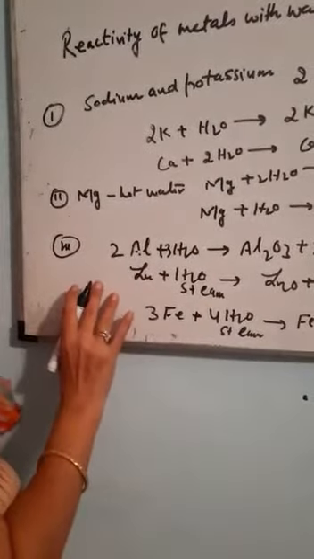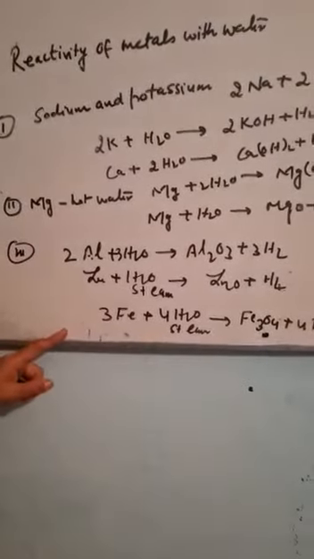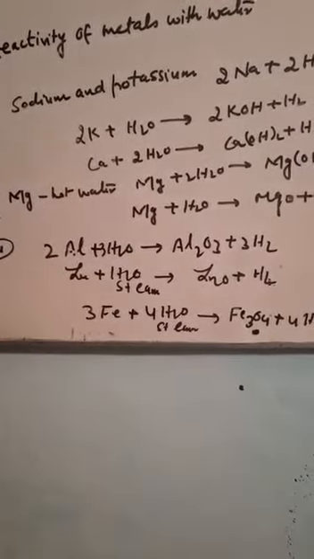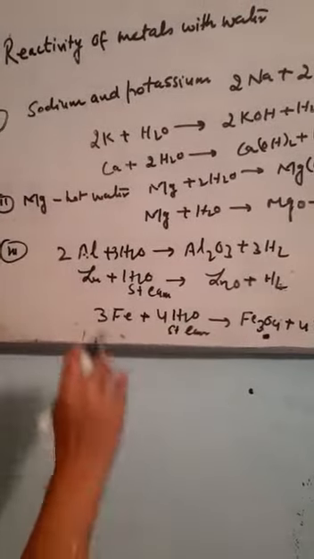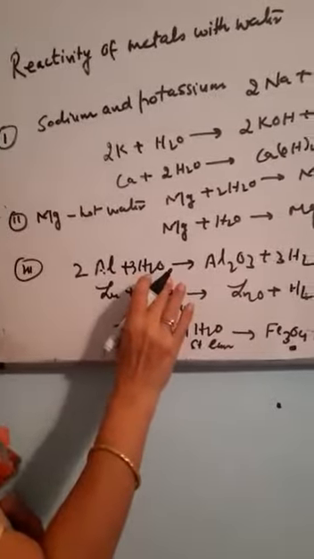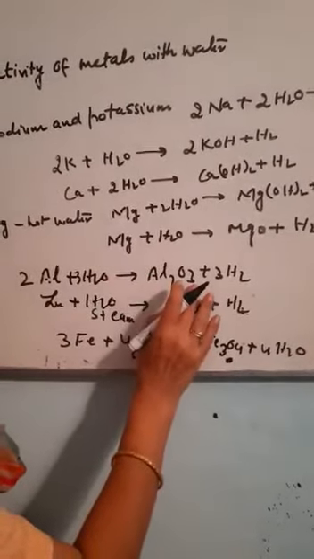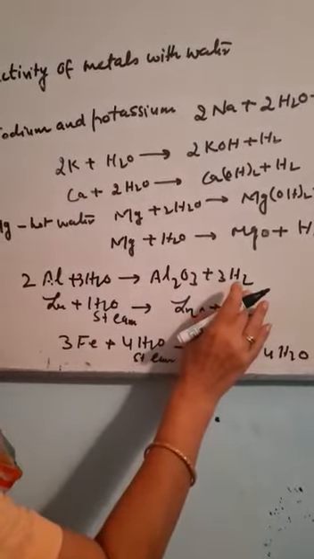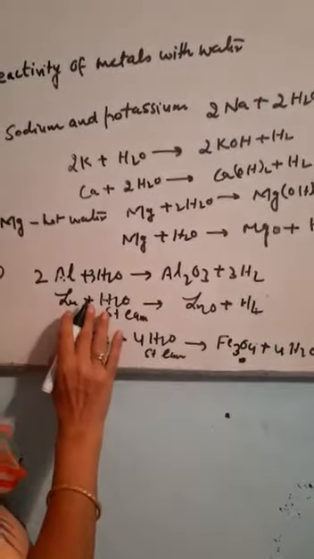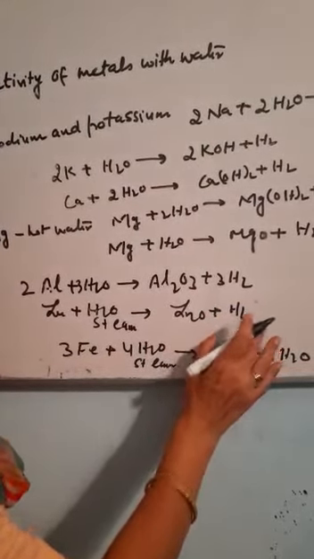Now there is a third category of metals which only react with steam. They do not react with hot water. They do not react with cold water. Only they react with steam. For example, aluminium. It reacts with steam. The formula of steam is also H2O. There will be formation of aluminium oxide with the release of hydrogen. Similarly, if zinc reacts with steam, there is a formation of ZnO with the release of hydrogen.